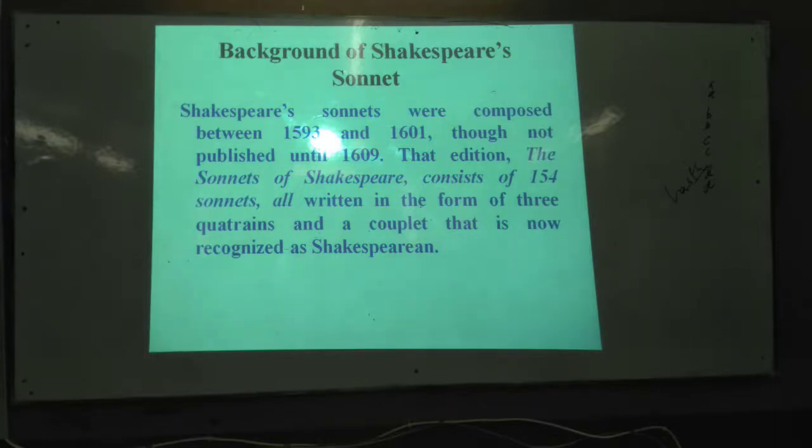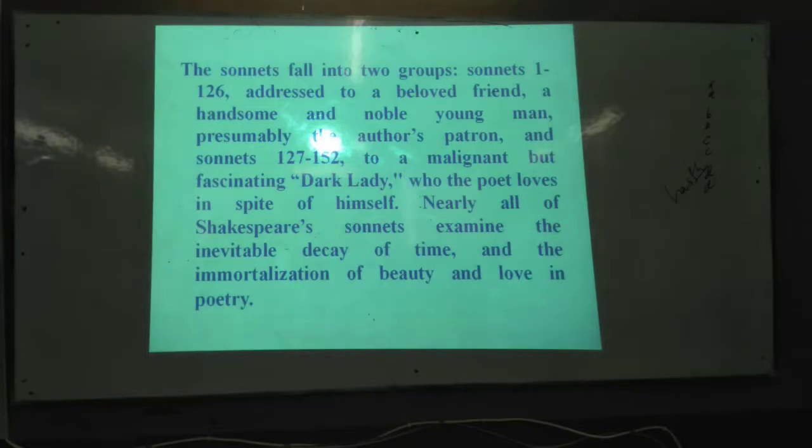Is it clear now? This system was invented by Shakespeare. That's why it is called the Shakespearean sonnet. And I have already mentioned that before Shakespeare, no English writer had invented or tried to form a new sonnet. That's why the Shakespearean sonnet is also called the English sonnet. And it is important to know the background.